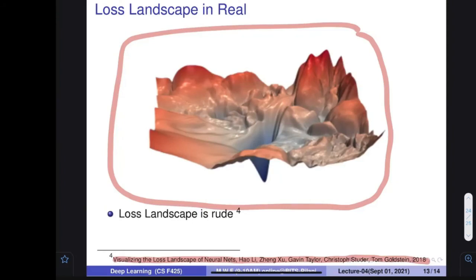You want to find the parameters related to this particular point. But only if you initialize at this particular location would you be able to do gradient descent and reach this particular parameter.